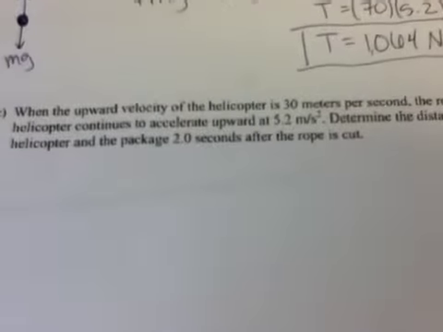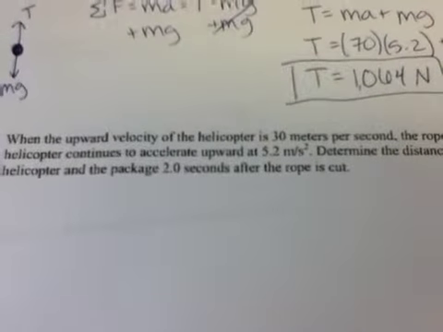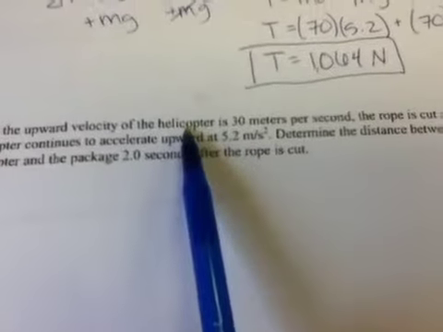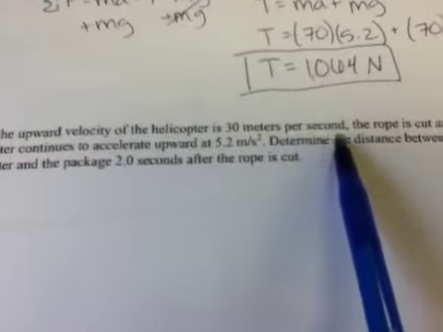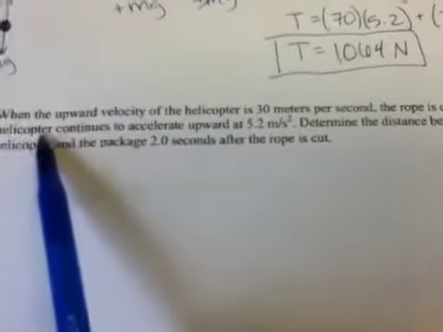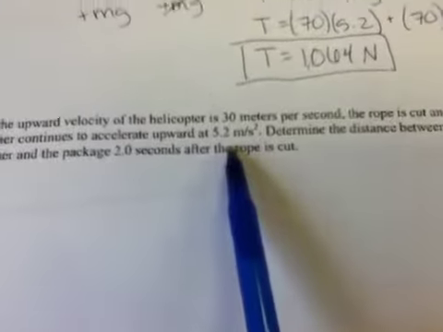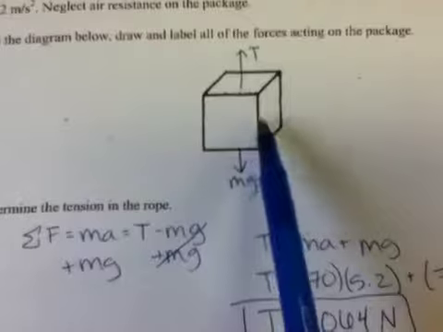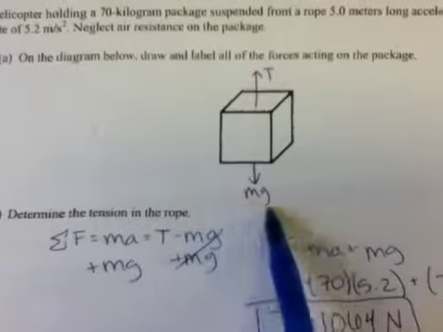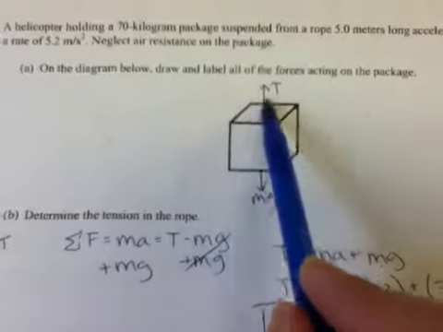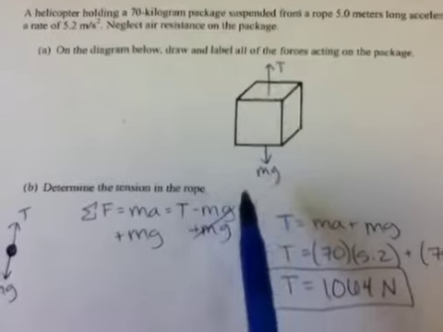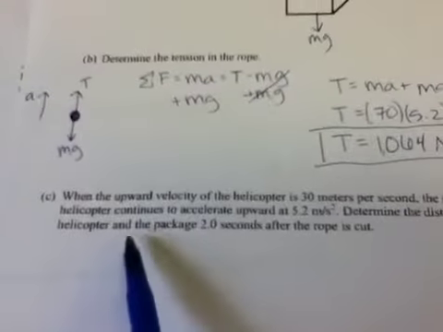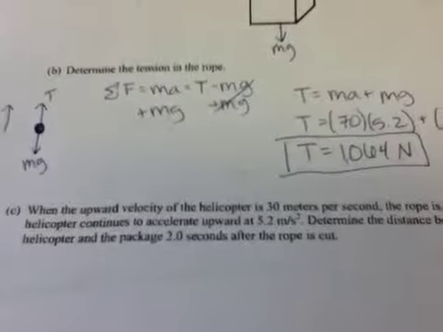So then we cut the rope, when both the helicopter and the box are going 30 meters per second. The rope is cut, the helicopter continues to accelerate upward, but since Earth is acting on this box right here, we now have just the acceleration of gravity. So just mg is going on here. After we cut that string, we just have the acceleration of gravity acting on that box. And we want to determine the distance between the helicopter and package 2 seconds after the rope is cut.